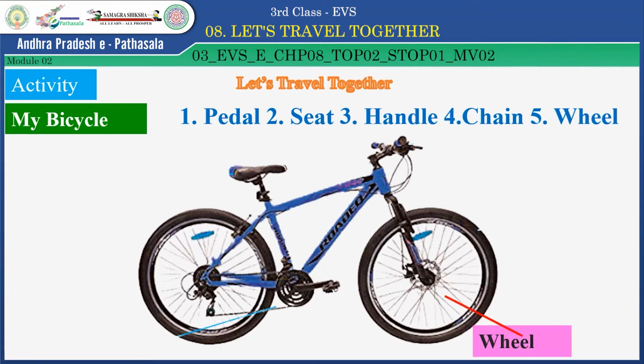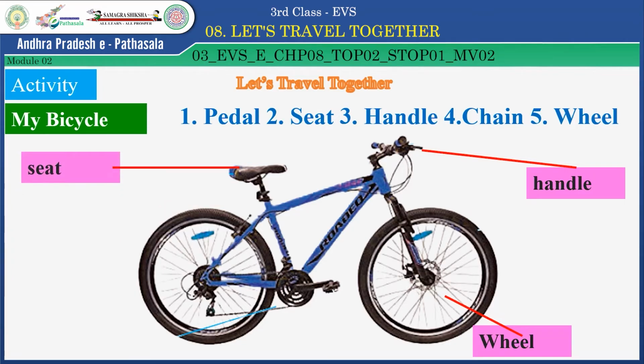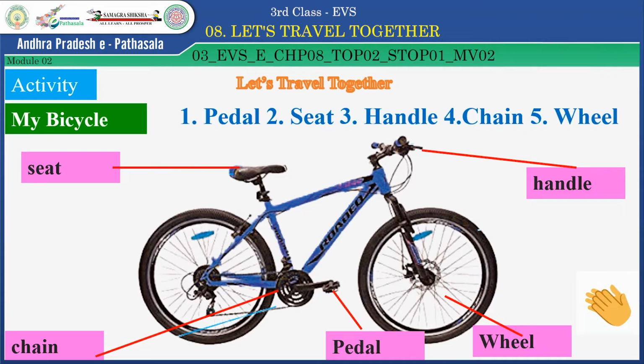First one, see, wheel. This is a wheel. It is a handle and it is a seat. And this is pedal. And the next one is chain. Very good, children. You know very well, isn't it? I think you have enjoyed this bicycle activity. Very good. Now, let's continue the lesson.